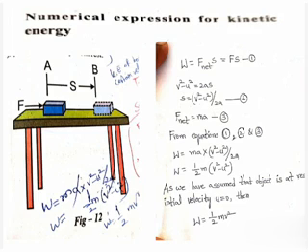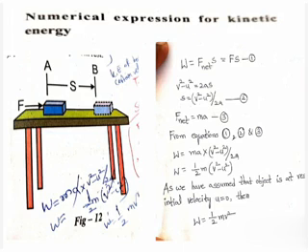Then what will come? W is equal to f into s. F means ma, and s is equal to v square minus u square by 2a. So a gets cancelled. Then what will come? W is equal to half of m into v square minus u square. This is called the work energy theorem.